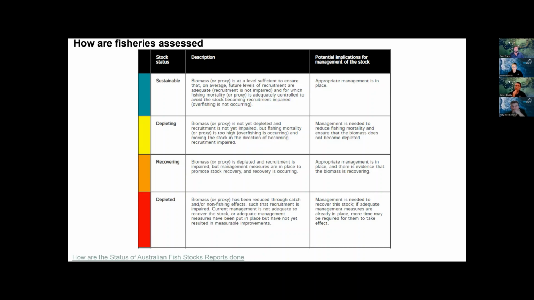Sean, I might just say that the biomass, we don't actually come up with an estimate of there being this many tonnes around Tasmania. It's actually a relative biomass, and on that scale of your Kobe plot, it's from 0 to 100%. So biomass is a relative biomass, and it's a balance between births and deaths and growth in weight.